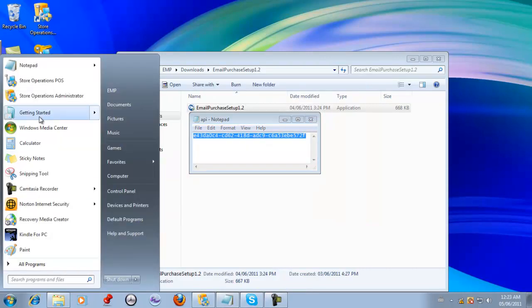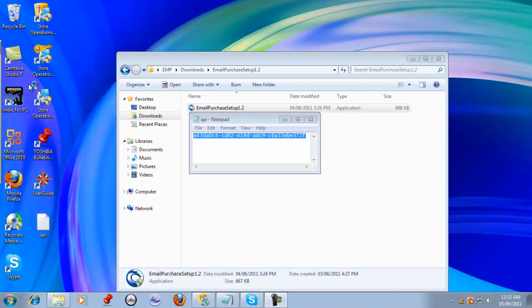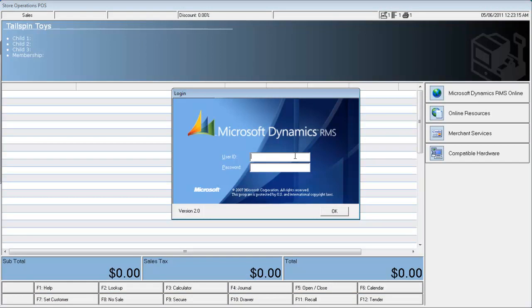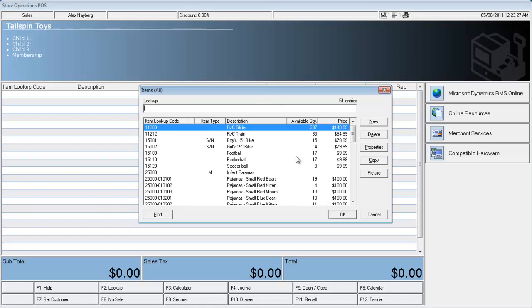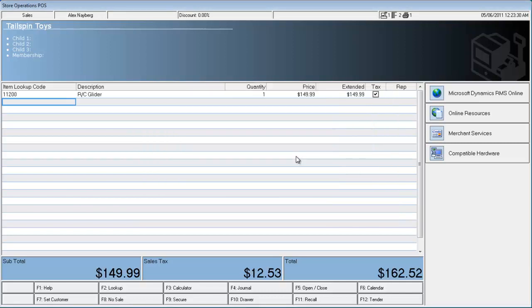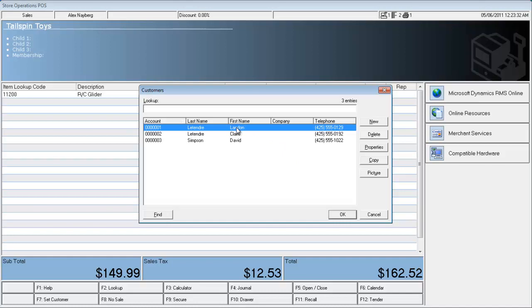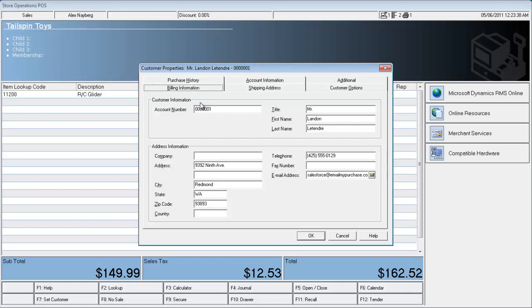Let's go ahead and start up our POS store, because now you are just literally a minute away from sending your receipts by email to your customers. You don't have to worry about any of your sales associates signing on. This will work for any sales associate within your organization. Let's go ahead here and let's buy a bike. Let's find that customer. It just so happens there's a customer already in this database. And if the customer has been here before, you will see that there is a current email address in there.